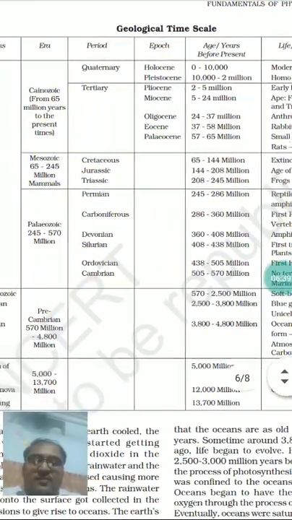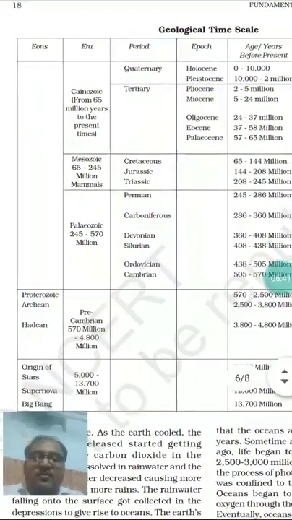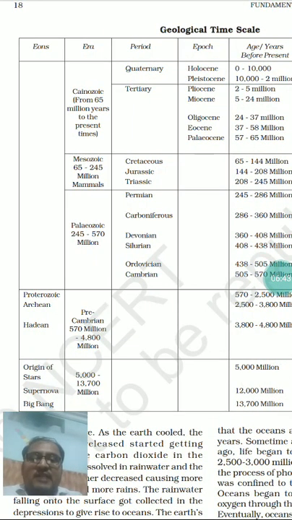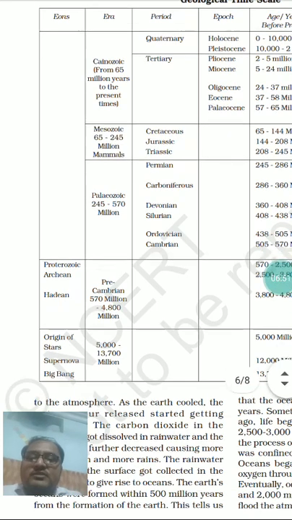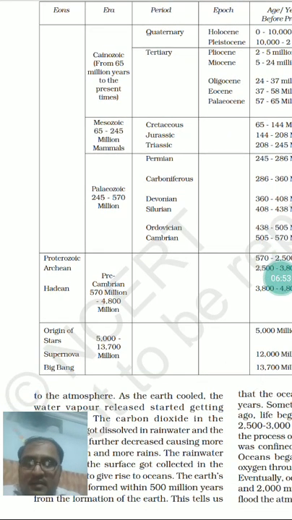So just after 570 million years ago from the present, the Cambrian time starts, and before that it is called the pre-Cambrian era. So firstly, the eons are divided into different scales. Just see it here: Proterozoic, Archean, Hadean, and before that was the origin of stars.